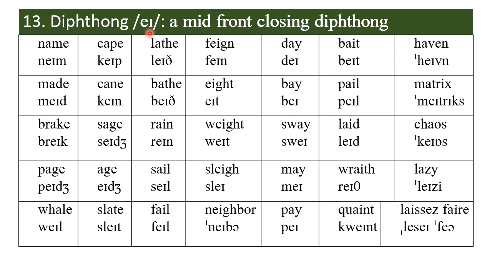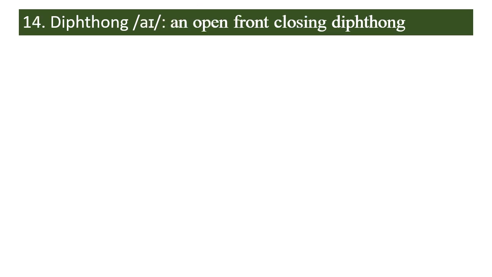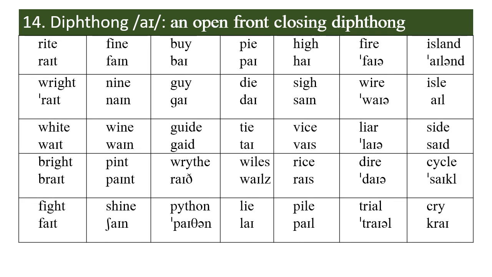The next one is the diphthong I. Vowel 14 is the diphthong I. It's an open front closing diphthong. It occurs in I in right, R-I-T-E, again in R-I-G-H-T, where the G-H is silent. So R-I-T-E and W-R-I-G-H-T are words of the same pronunciation. They are homophones, words spelled differently but pronounced exactly the same way.